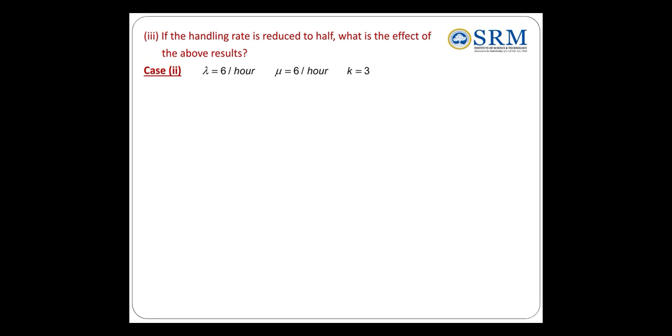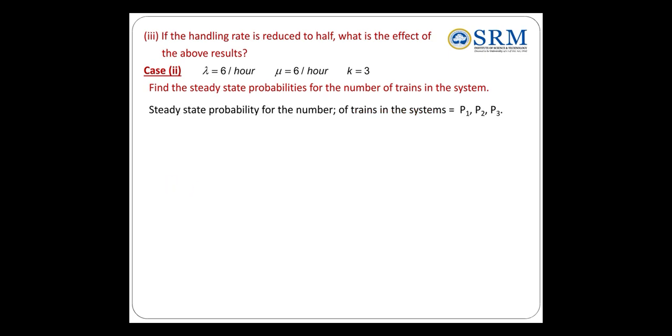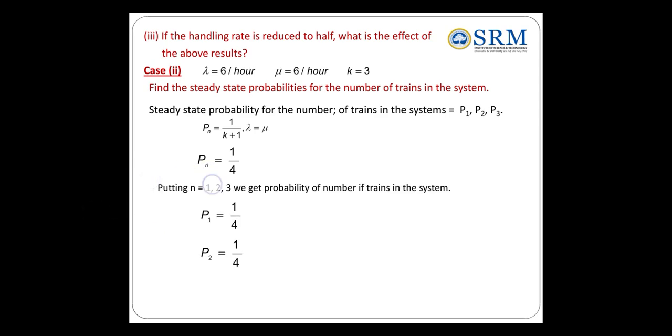The previous question is what? Find the steady state probability for the number of trains in the system. How to find this? First Pn. When the arrival rate and service rate are equal, we can use the formula 1 by (k plus 1). Then what is k? 3. Just substitute: Pn equals 1 by 4. So there is no n on the right hand side. Therefore just substitute n equal to 1 or 2 or 3, and for any value of n the answer is 1 by 4. Therefore P1 is 1 by 4, P2 is 1 by 4, and P3 is 1 by 4.